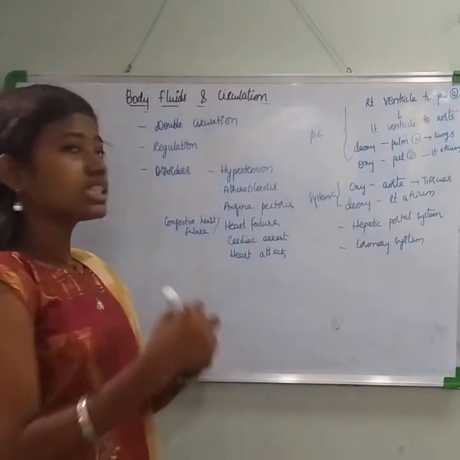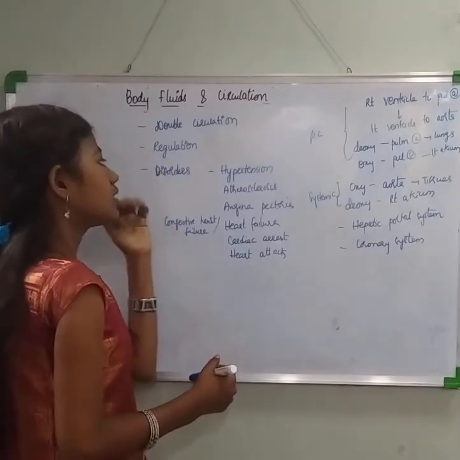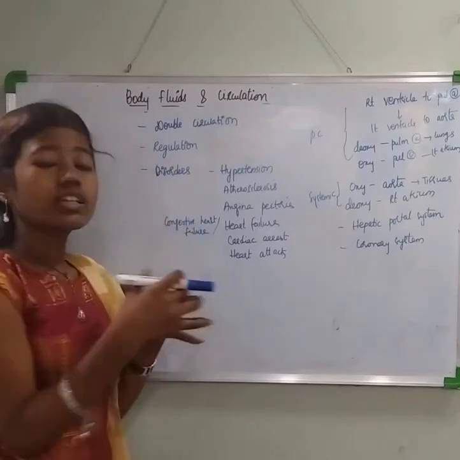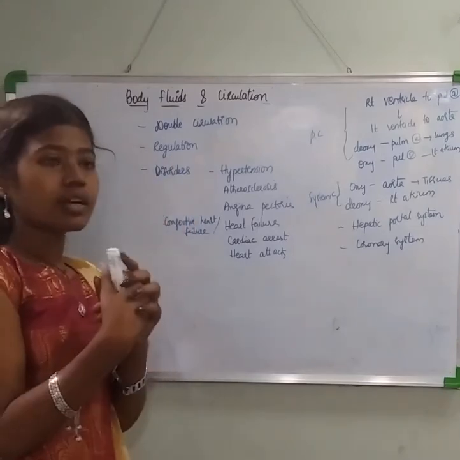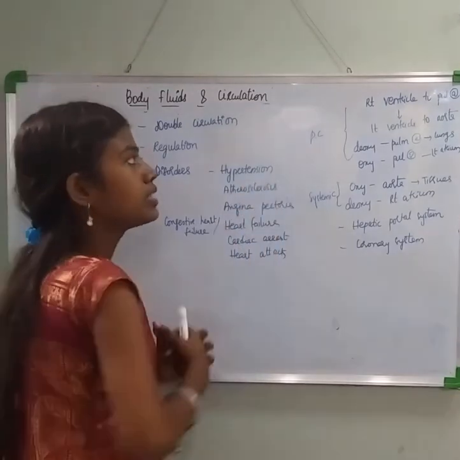Welcome back. In this video we'll be discussing the double circulation, then regulation, then disorders of the circulatory system. Coming to the double circulation, it includes two circulations, that means the pulmonary circulation and the systemic circulation. Now coming to the pulmonary circulation.